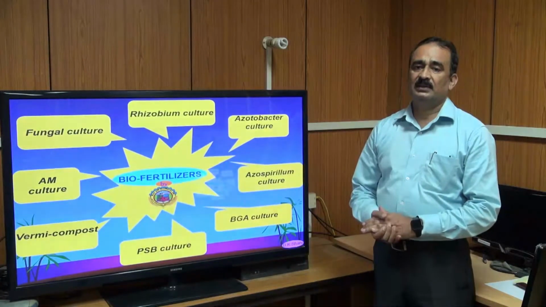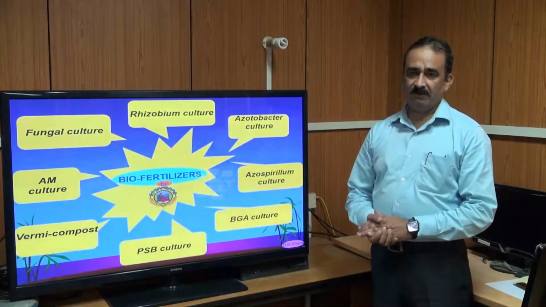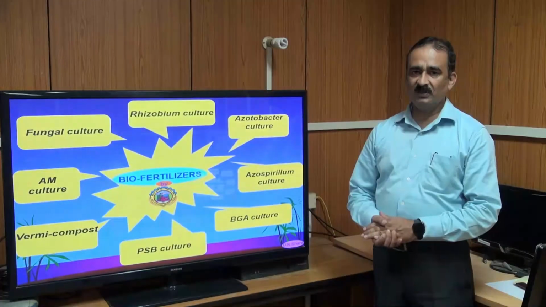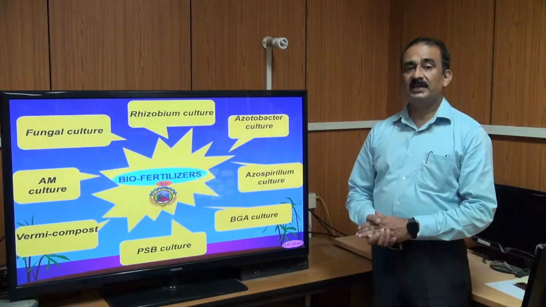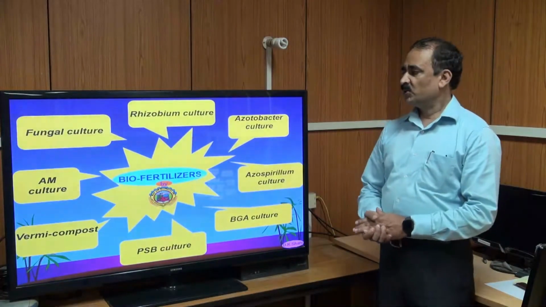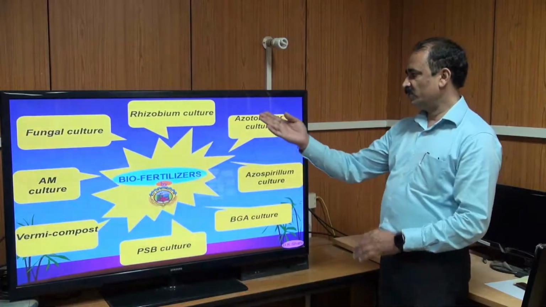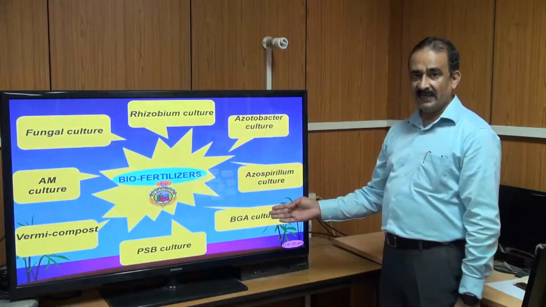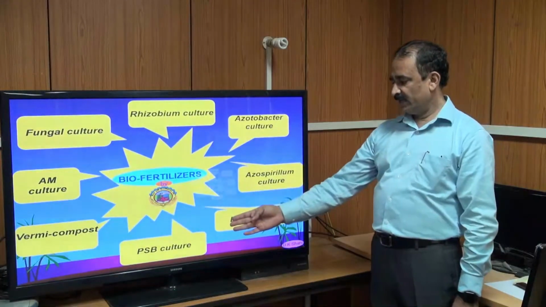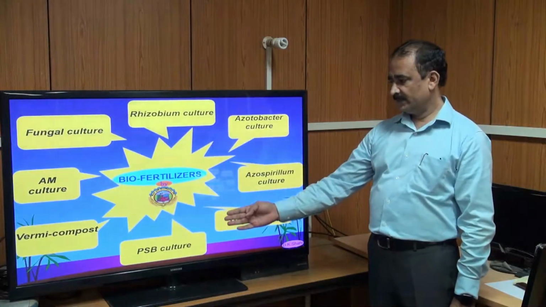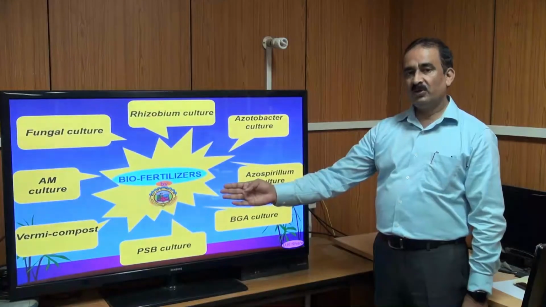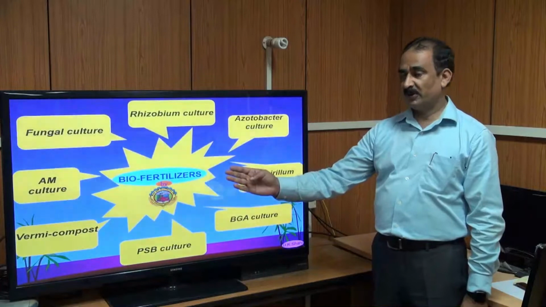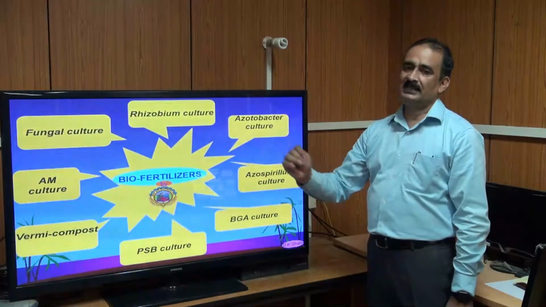It may be of 2-3 types, like FYM, normal compost, city compost, vermicompost, phosphocompost, enriched compost, etc. So these are the microbes like Rhizobium, Azotobacter, Azospirillum, blue-green algae, phosphate solubilizing bacteria, some organic manure, especially vermicompost, arbuscular mycorrhiza, and then fungal culture.